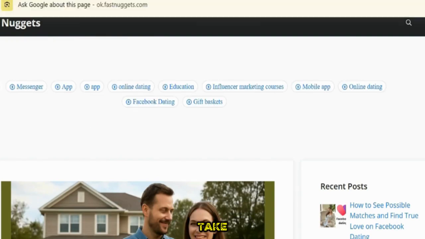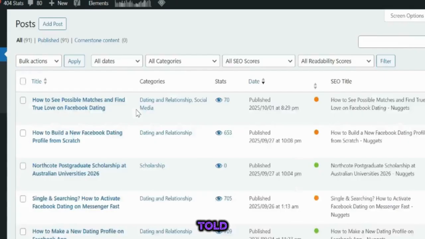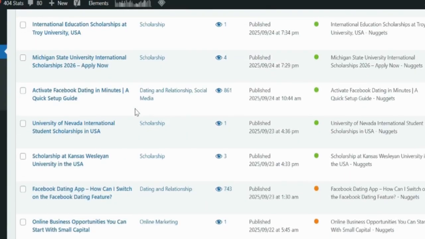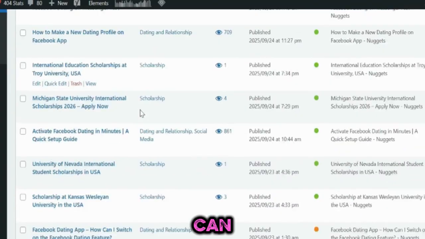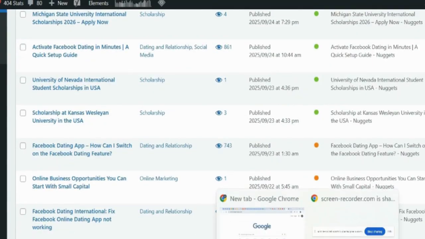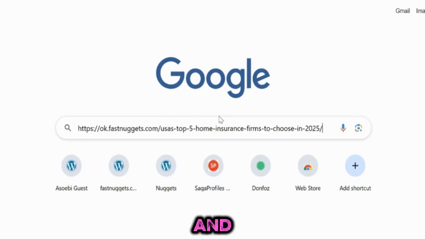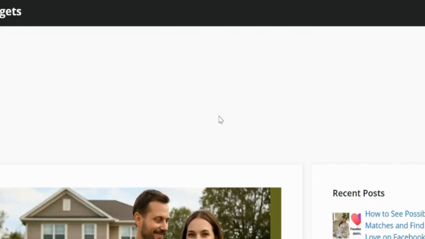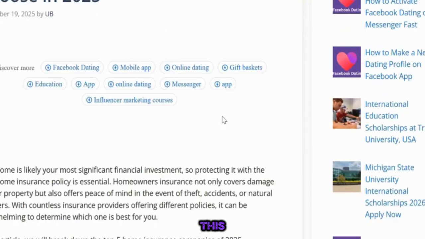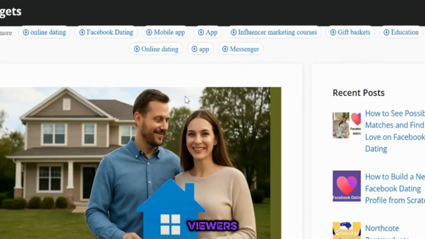I told you this is the back end. This is my on-site, what I can see, and this is the front end. This is what viewers will see from the website. If I take this post and publish it on the site, this is what it will display. This is how viewers will see this website.